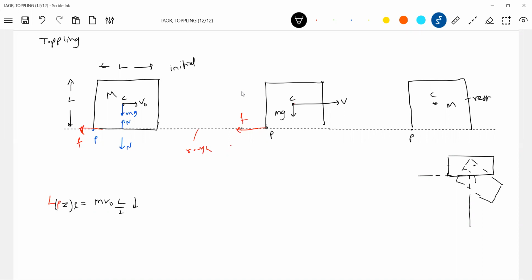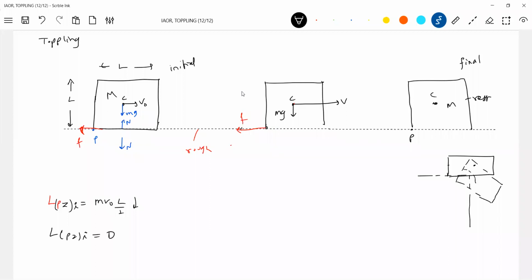I'm trying to drag you to the toppling idea, because if I start with toppling, you will not understand. So do all of you agree? Because the whole mass will be concentrated at the center, only given velocity. Say I'm just pushing a block. What happens? The block will slide some distance and come to rest. What is the initial angular momentum about the axis passing through point P? I think P will be here only, no? So about point P, what happened? Initial and final angular momentum, how much is it?